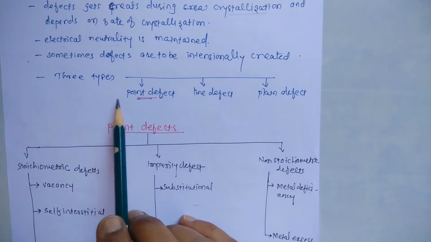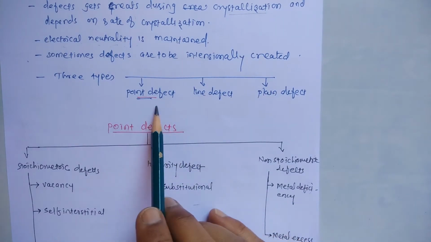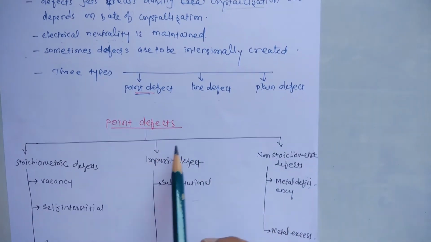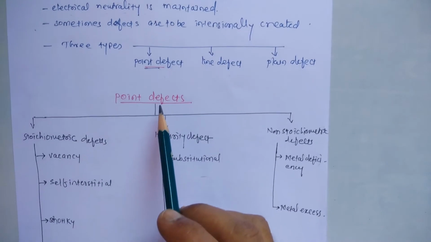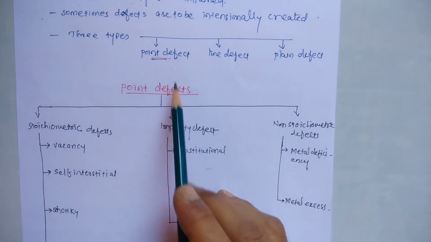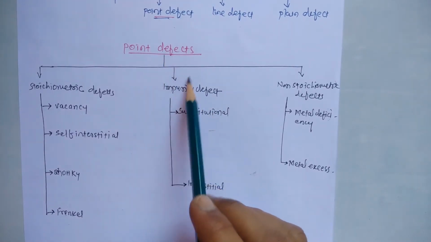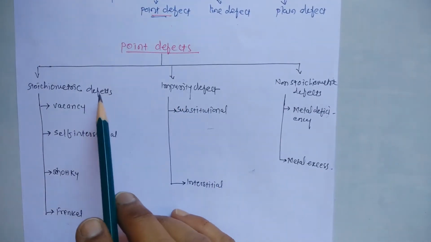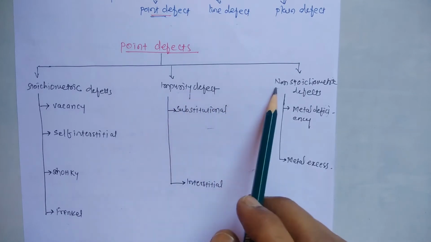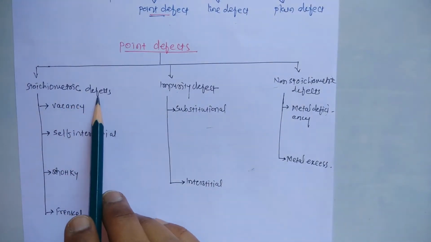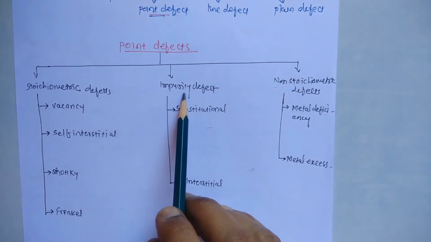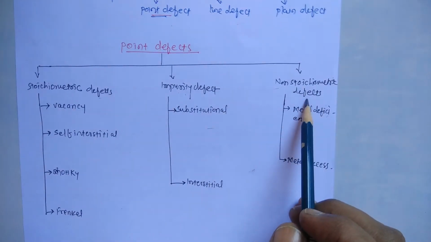Now, the defects in the crystal lattice are of three types, that is point defects, line defect and plane defect. Now, let us see first the point defect. We are just focusing on only point defects here. Now, point defects can be categorized into three categories, that is stoichiometric defects, impurity defect and non-stoichiometric defect.